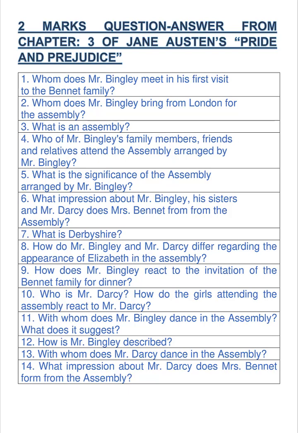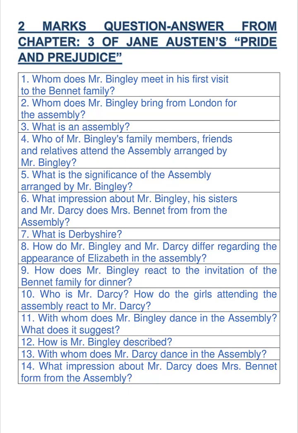How does Mr. Bingley react to the invitation of the Bennet family for dinner? The answer is: To the invitation of the Bennet family for dinner, Mr. Bingley says that he cannot accept the invitation for the time being. He refers to his going to London as the cause of his not accepting the invitation for the time being.